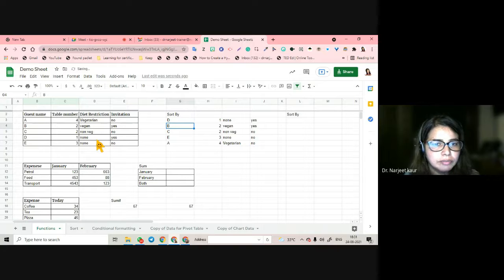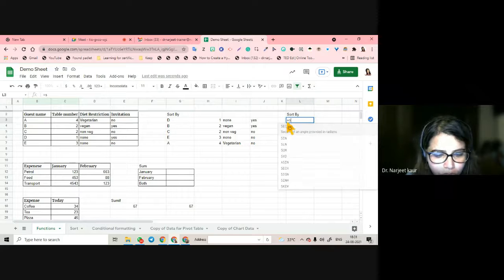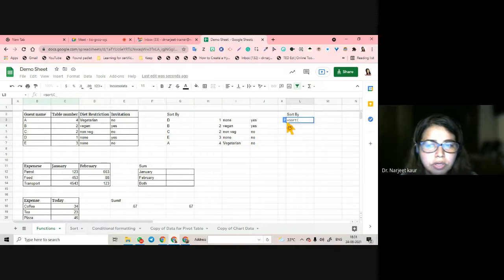The data has come to me. But this sorting is naturally happening with vegan and everything. But if you want to sort by vegetarian, for example, this time let's do it on diet restriction. Let's sort it this way. What I'm going to do is equals sort. You don't have to remember anything. You don't have to recall anything.